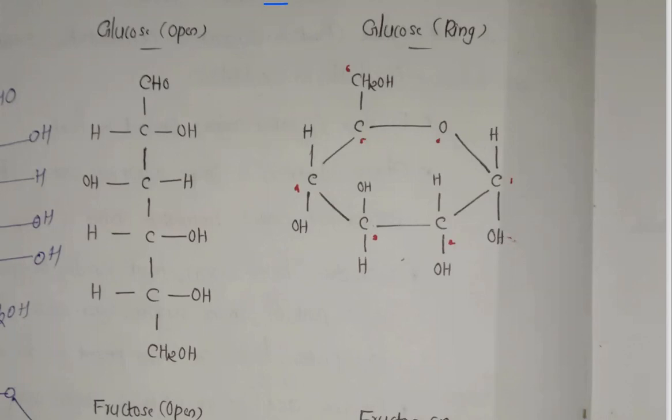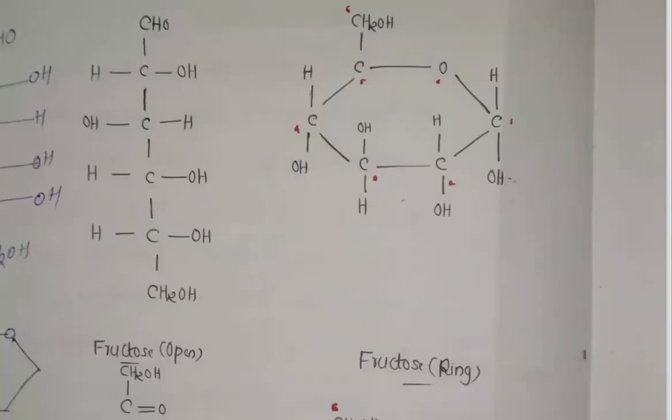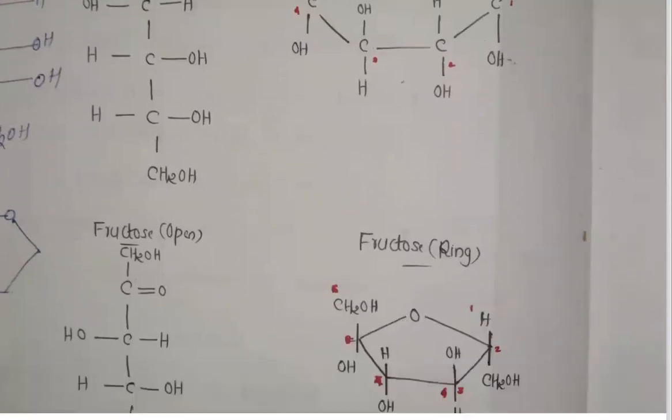Now while writing the left side: H and OH, OH and H, H and OH, and H and OH. So the same way, you can write this. And on the upper side, the CH2OH will be on the 5th carbon atom. That is about the structure of glucose. So the glucose structure is the base. From there, we can learn the fructose structure.